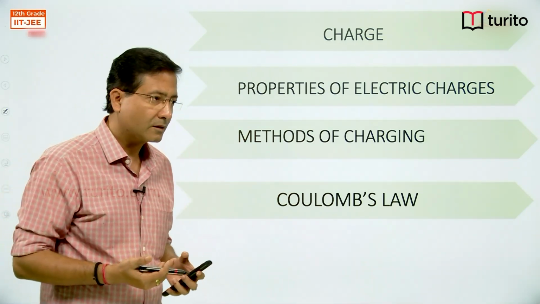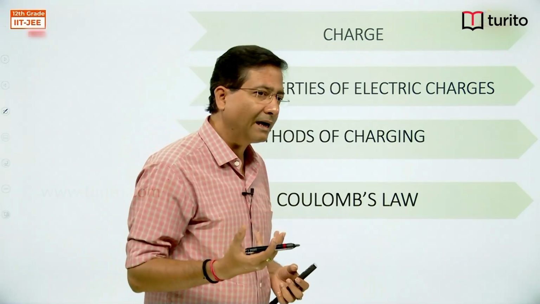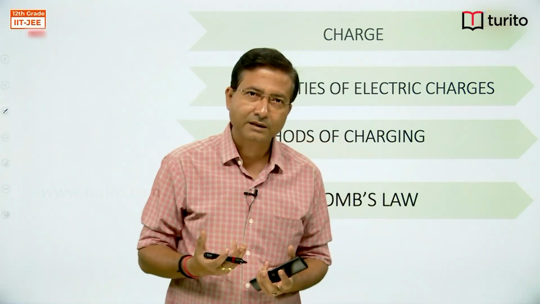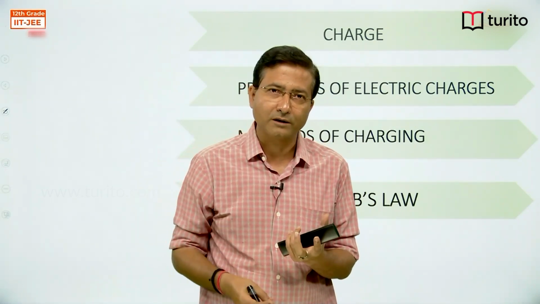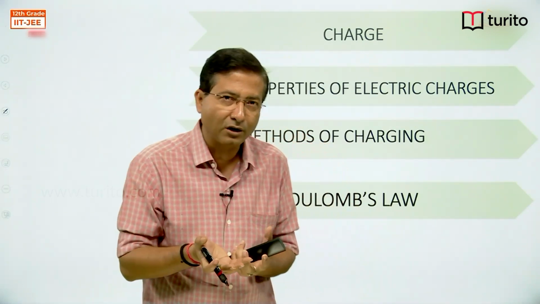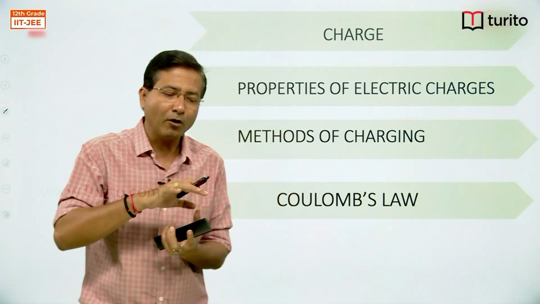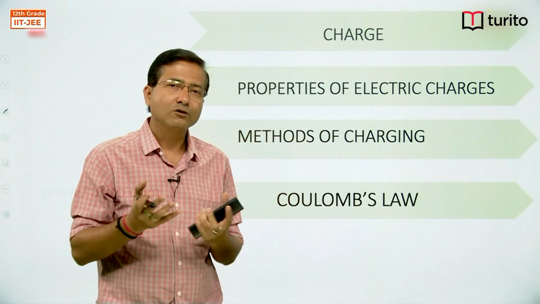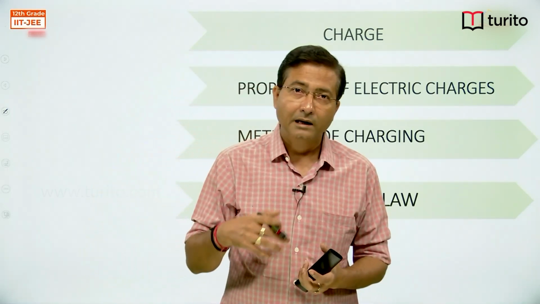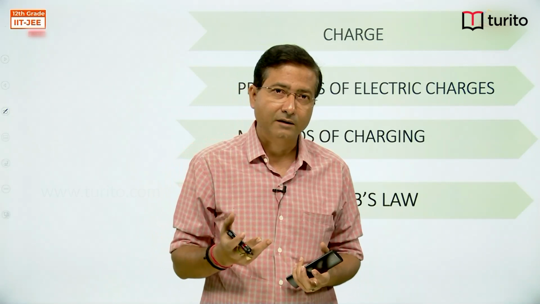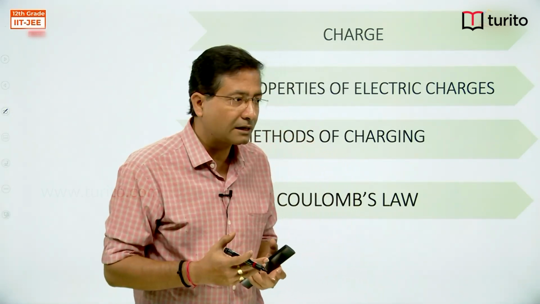Another way: when you take a metal and start heating it up, then because of thermionic emission, electrons start going out of the body. As electrons go out, the body gets positively charged. So by thermionic emission also we can charge the body. Next one, photoelectric effect. What is the photoelectric effect?